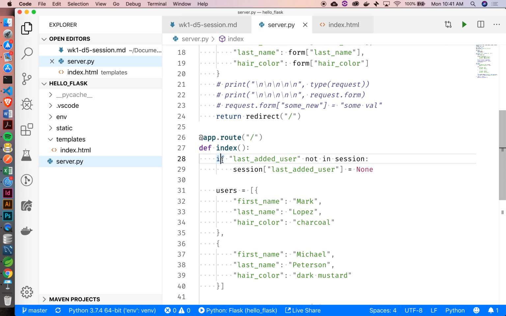No problem. Okay, back to line 28, Jessica. It looks like if there's no information in the last added user, then there's nothing. Okay, so basically what this is saying is that if this key doesn't exist in that specific dictionary, then we're going to do something, right? Okay, cool. Mark, what are we going to do on line 29 if the key is not in there, then